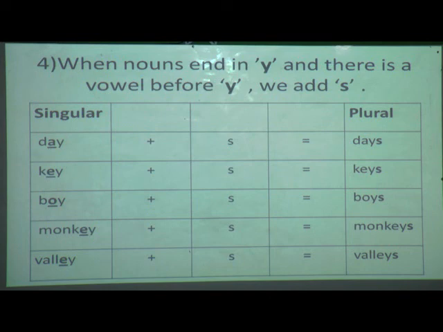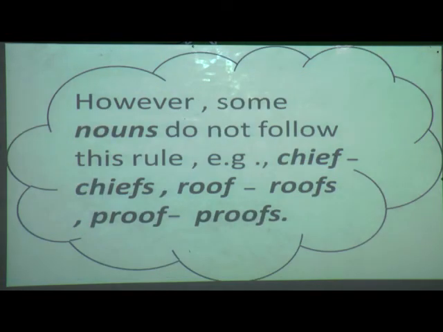So ready students? Yes, day. You can see this noun ends with Y, and before that Y, what is there? A. A is a vowel. So I am going to add only S. So day plus S equals days. Key plus S equals keys. Why? Because E is also a vowel. Boy. You can see here, O is a vowel. Boy plus S equals boys. Monkey plus S equals monkeys. Valley plus S equals valleys. So understood students?